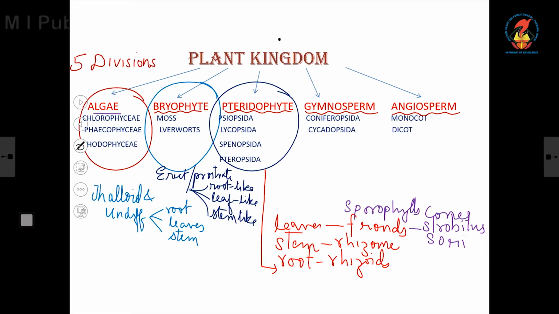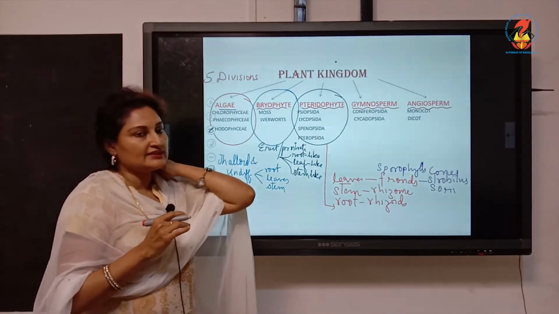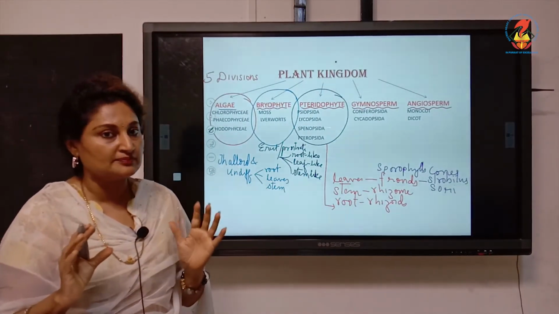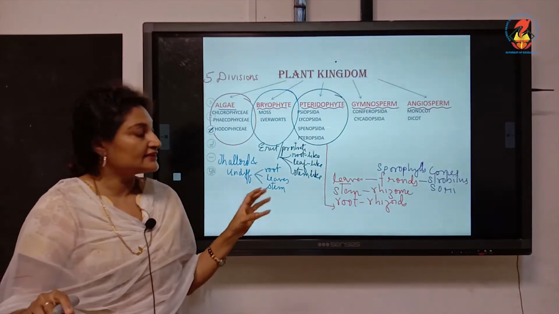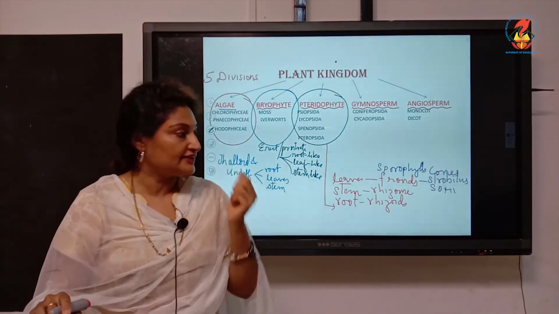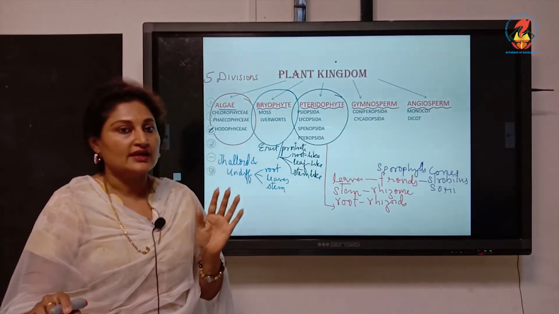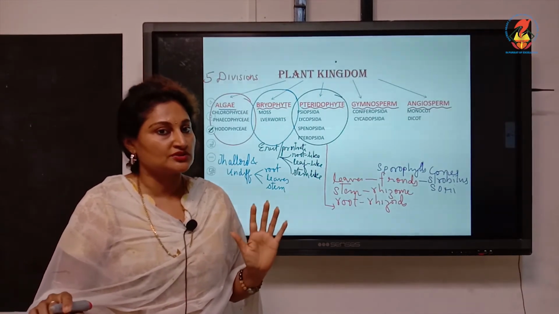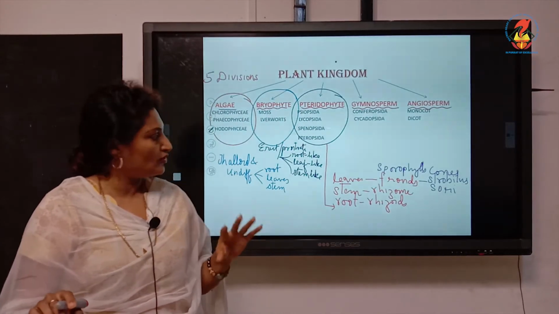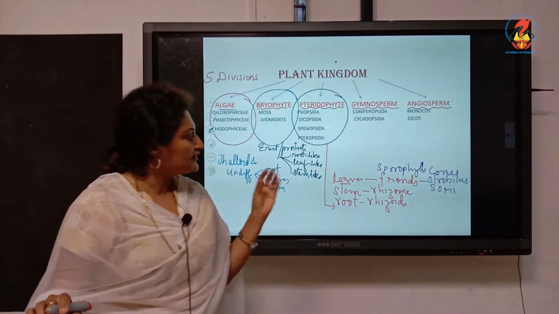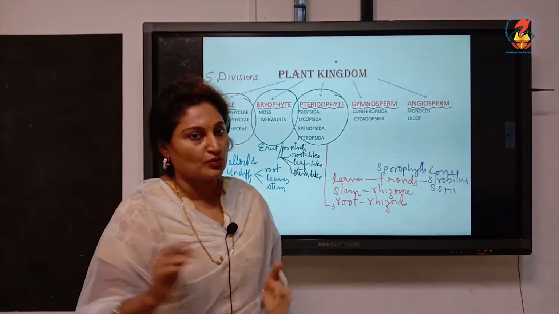So once again, talking about the distinct feature of pteridophytes, they are divided into root, stem and leaves. But what type of roots? They are called rhizoids to anchor the soil. The stem is like ginger called the rhizome, and the fronds. The fronds bear spore-bearing structures called either sorus or strobili or cones. All of them are called sporangia. These sporangia-bearing fronds are called sporophylls.